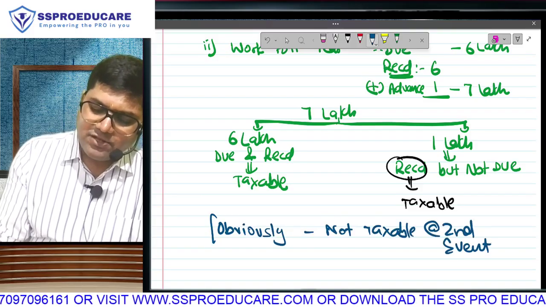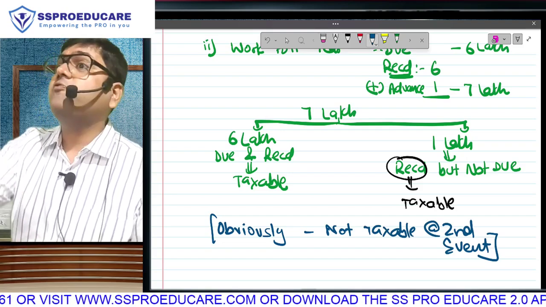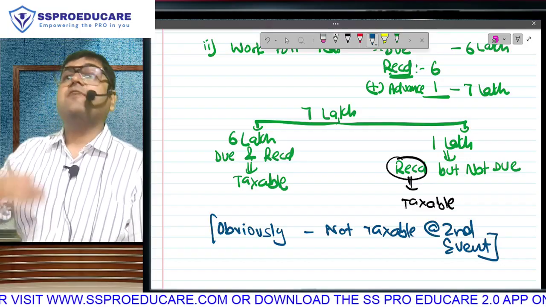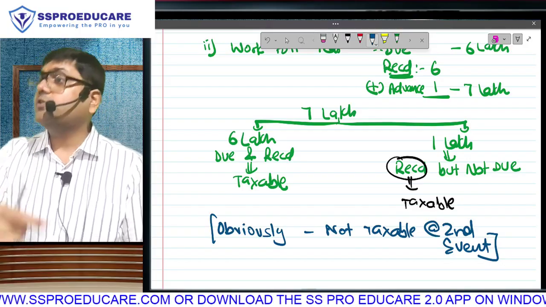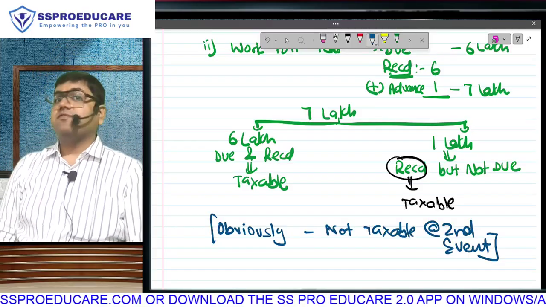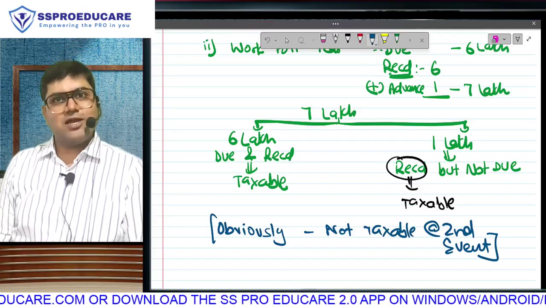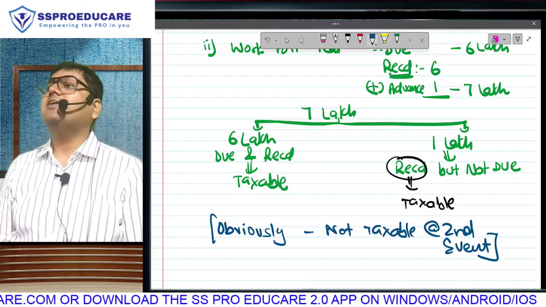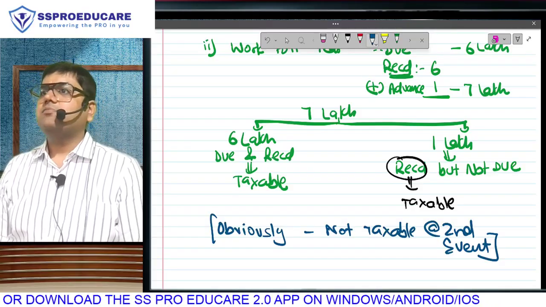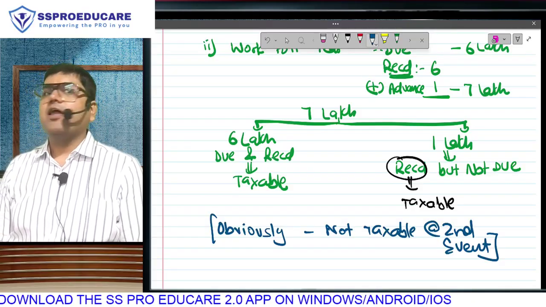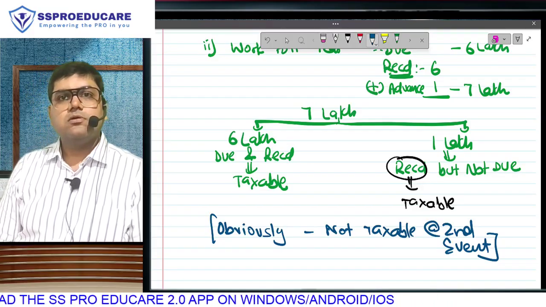Are we paying tax at the first event? On this 1 lakh, are we paying tax at the time of receipt? So we won't pay tax when it becomes due. Like in the first example, on that 50,000, we pay tax because of it becoming due. So then we don't pay tax when it was received. Earlier point is point of taxation. So at the second point we don't have to pay tax. So next year's salary received will be 5 lakh, though due is 6 lakh. But we will still pay tax only on 5 lakh because on that 1 lakh we have already paid tax in the first year itself. That was the doubt.